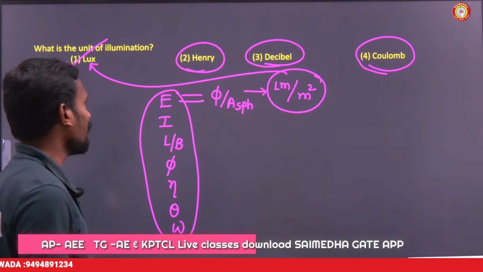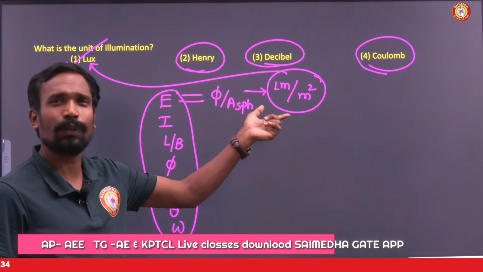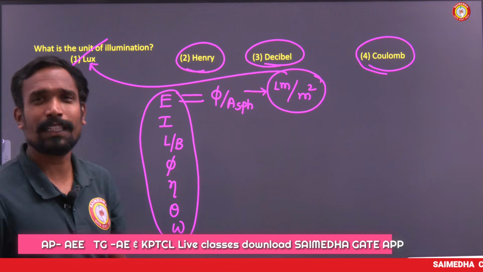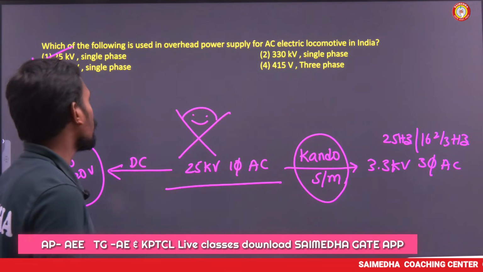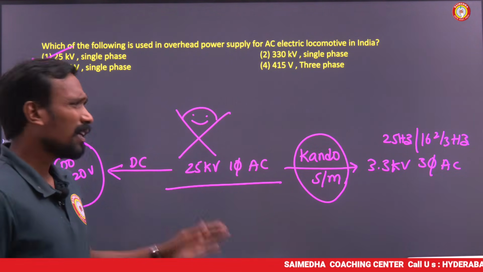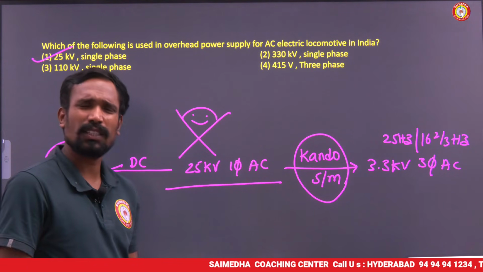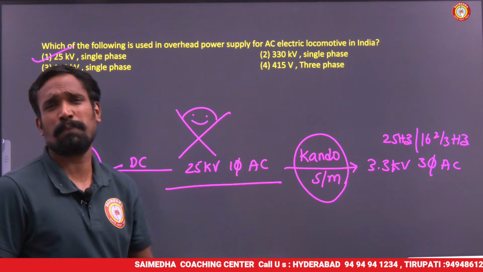And after this, here I asked you to comment on the remaining two units. One is lux, remaining two what? And the next one is simple, the system of electrification. 100% these questions are very important.